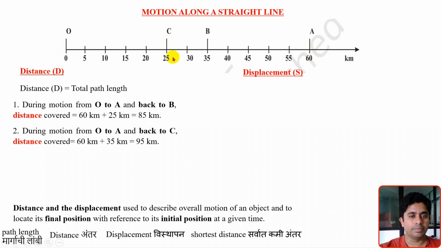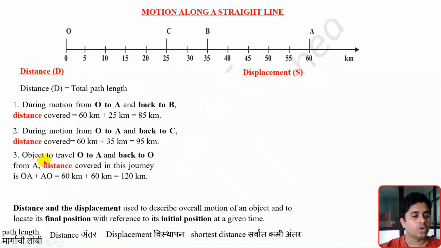So 35 kilometers. Simply 1, 2, 3, 4, 5, 6, 7, 7 intervals, 7 into 5, 35 kilometers. So the total distance covered, or total path length for the journey from O to A and from A to C: O to A is 60 kilometer, from A to C it is 35 kilometer, equal to 95 kilometer.